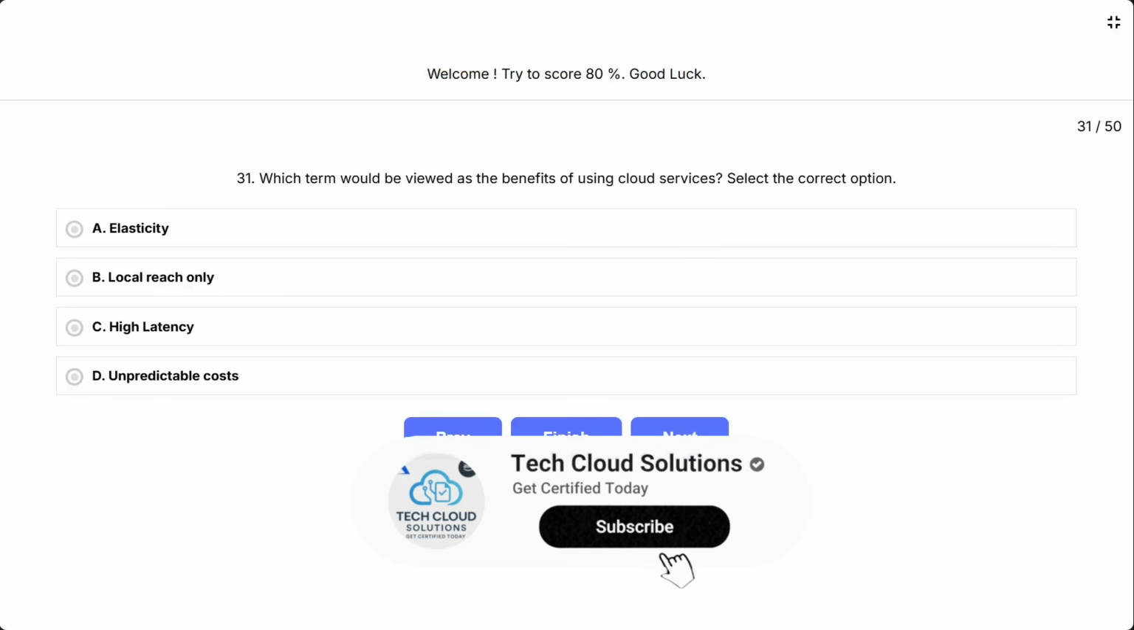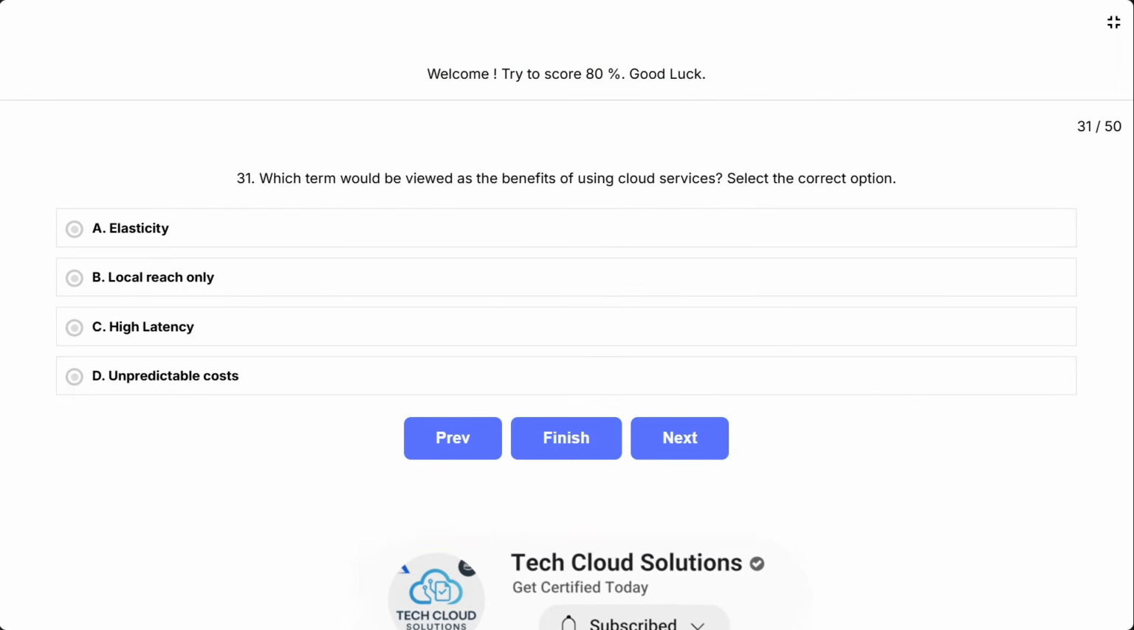Question 31. Which term would be viewed as the benefits of using cloud services? Select the correct option. A. Elasticity. B. Local reach only. C. High latency. D. Unpredictable costs.